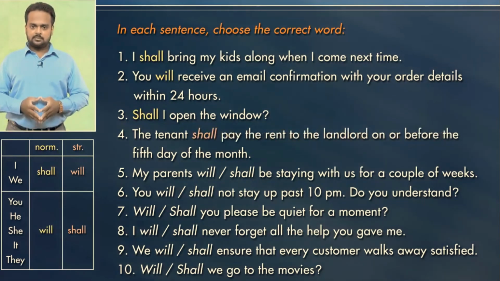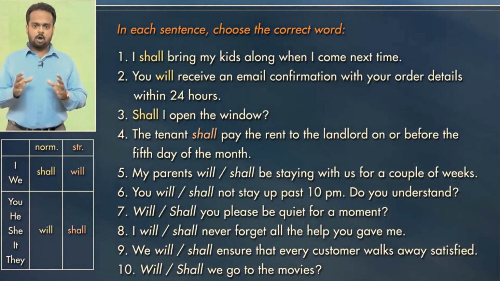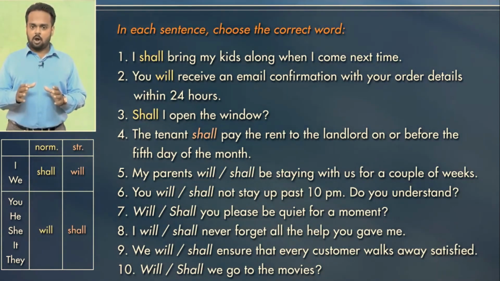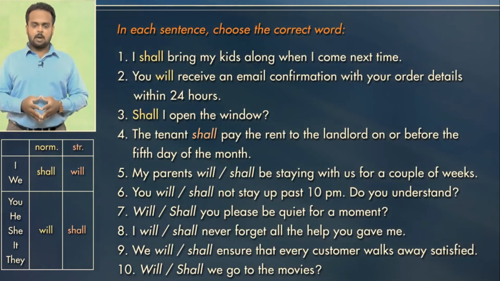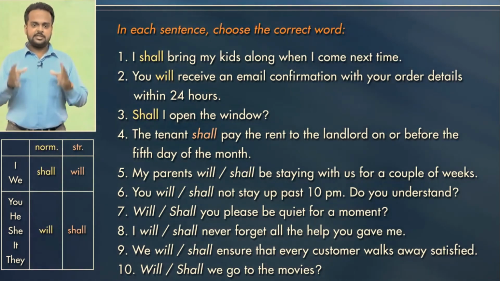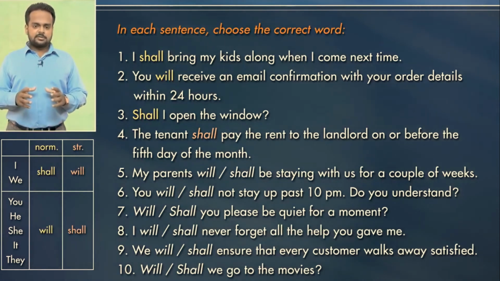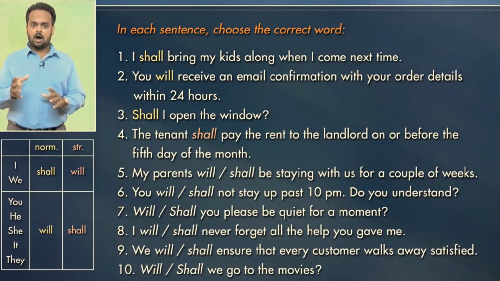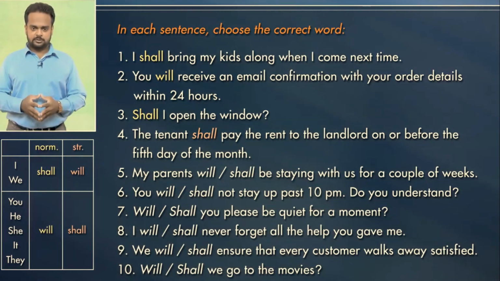Number 4, the tenant shall pay the rent to the landlord on or before the 5th day of the month. We use shall because this is the strong future. It's a very strict clause in a contract, and the subject is the third person, the tenant. Tenant means someone who rents a home or an office, and the landlord is the owner of the place. This kind of complicated sentence using shall is very common in contracts and other legal documents.